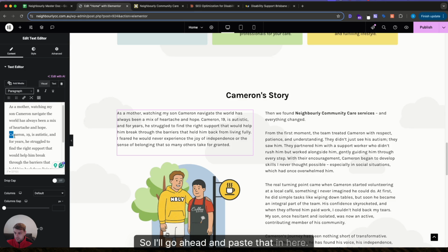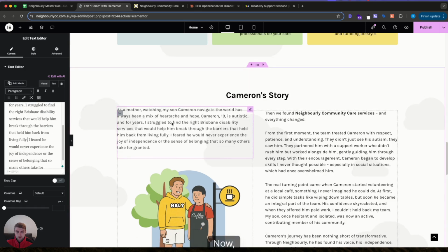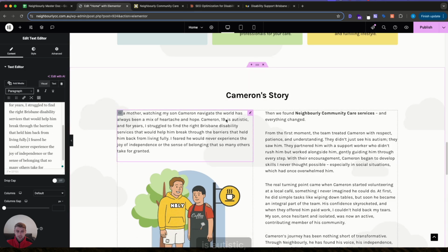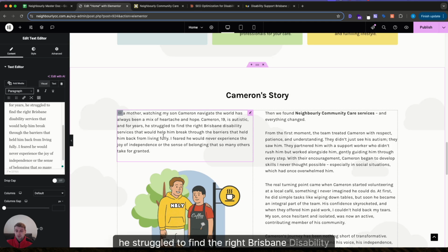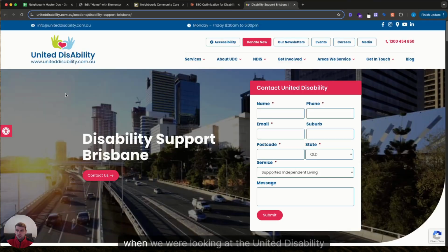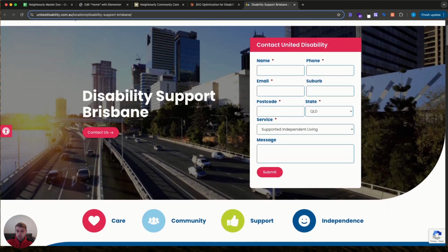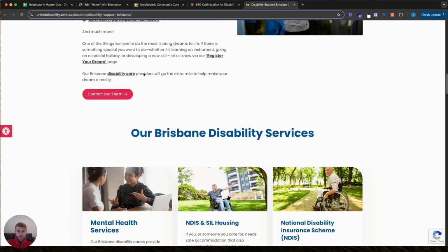So I'll go ahead and paste that in here, right there. Cool. Now it says Cameron, 19, is autistic, and for years, I should say, he struggled to find the right Brisbane disability services that would help him break through the barriers that held him back from living fully. We've added another keyword in here. We'll publish that.